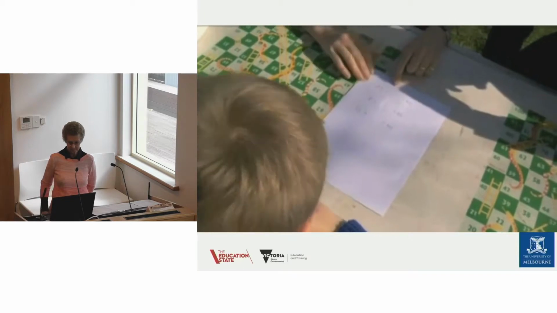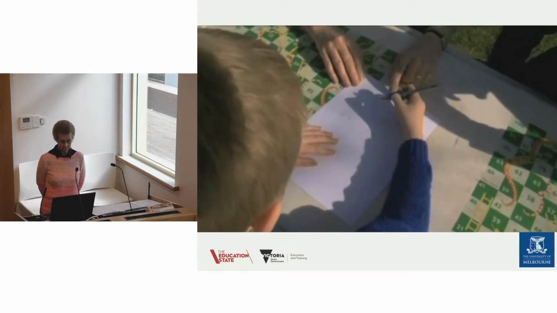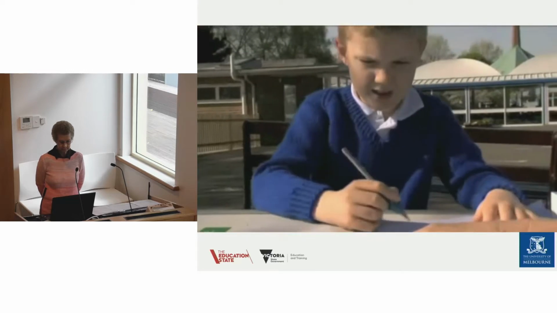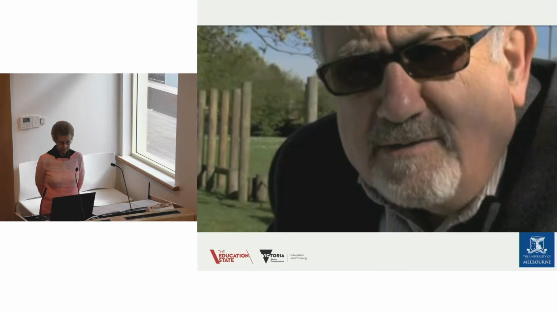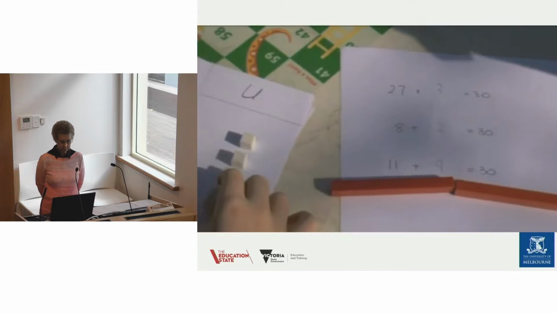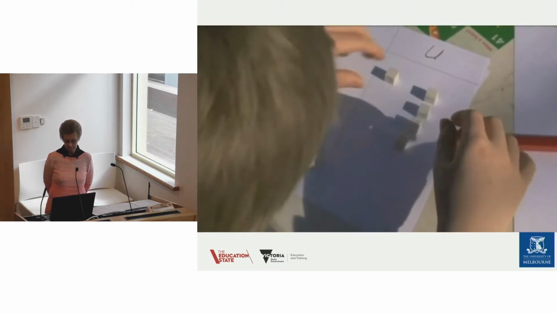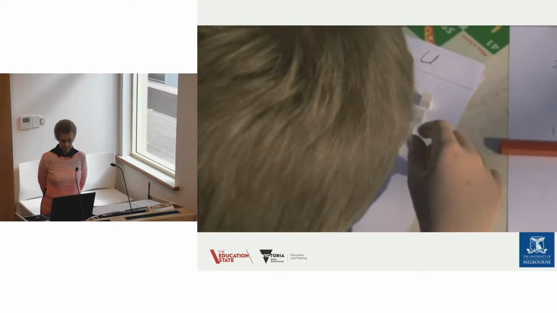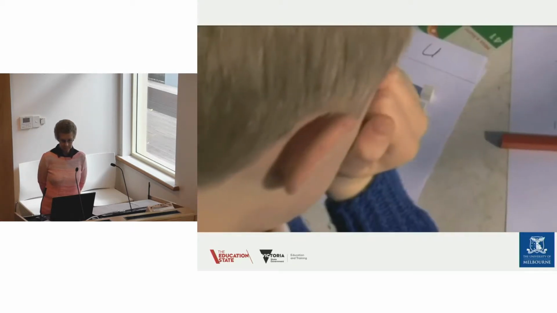I would like you to fill in the number that is missing. So what have we got here? 27, 7 plus something equals 30, yes, now 27 plus 3. Right. Now the next one. He's just written down 2 as being what you need to add to 8 to make 30. And now his teacher is asking him to build up 8 to 30 using rods and unit cubes, white unit cubes. And you can see he's having trouble doing that.